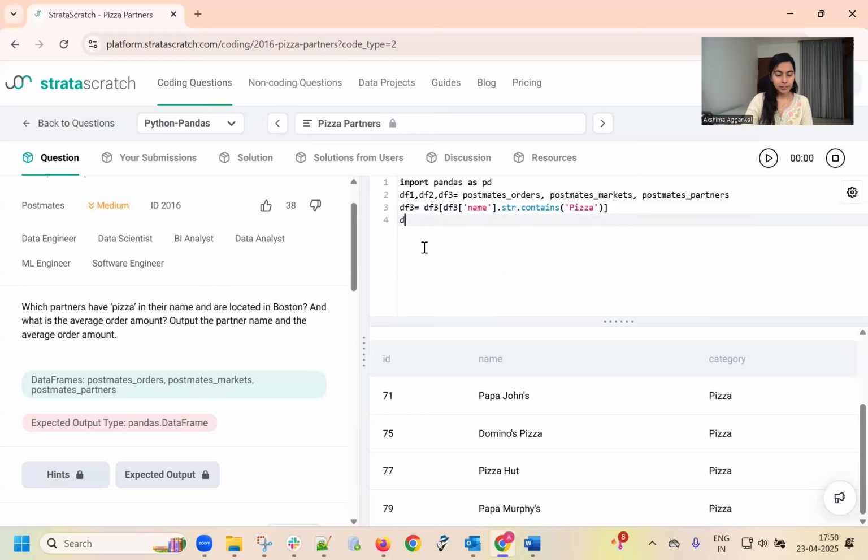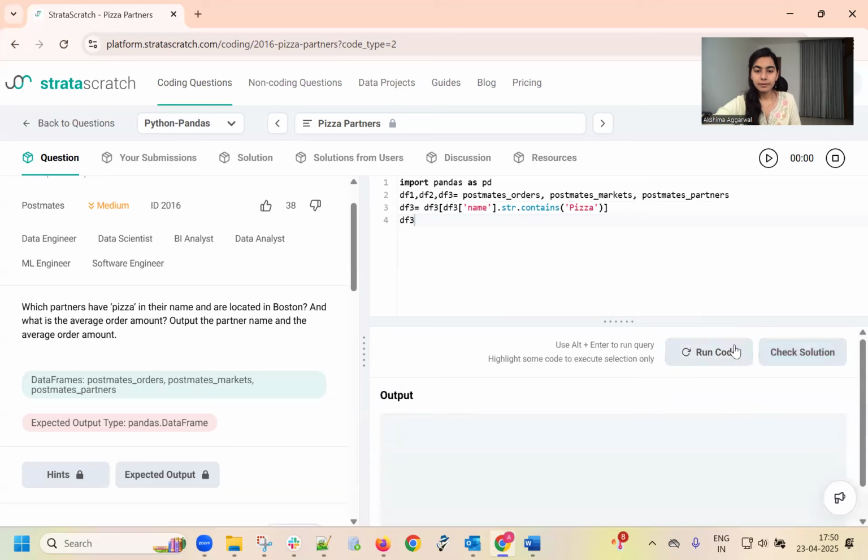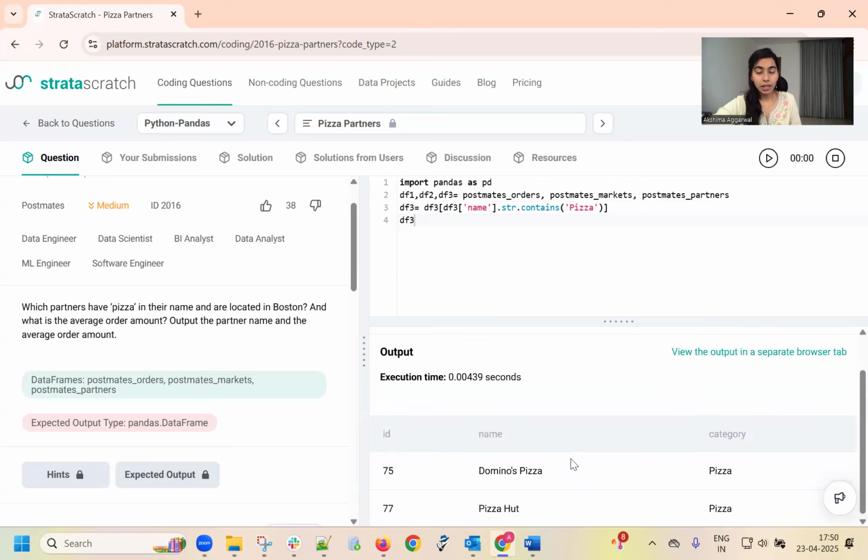Now let's see this data frame. Now we have found those names which consist of pizza. The first condition is met, but we need to find the partners that are also located in Boston.